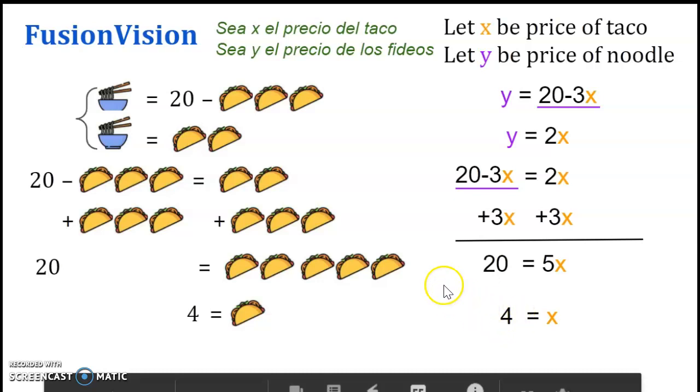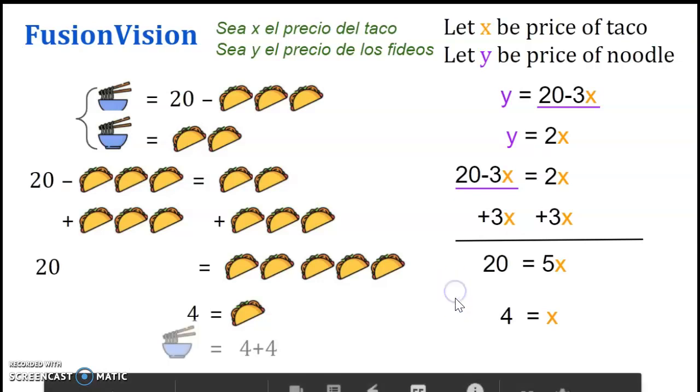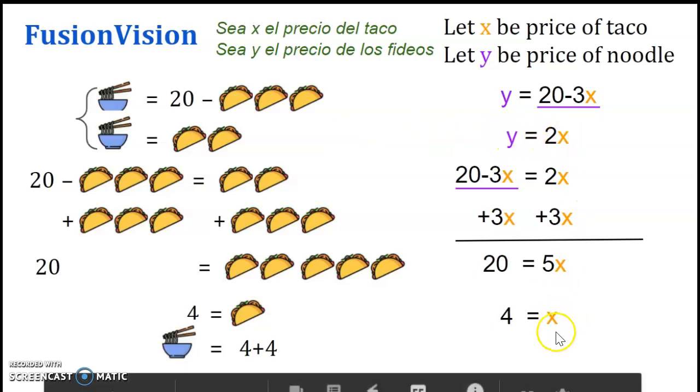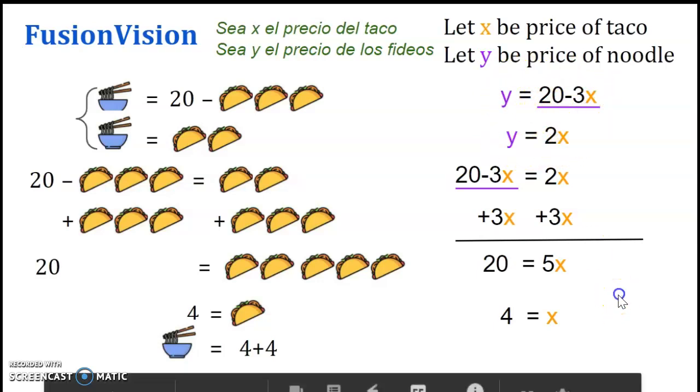And now that I've figured out what x is equal to, I can figure out what y is equal to. I know that y is 2 times x, and I've just figured out x to be 4. So I am going to use that newfound information and plug it into one of the equations. It does not matter whether I plug it into this equation or the first equation. Either would work out the same. y is equal to 2 times 4, which is 8. So this is so much easier than this, wouldn't you say?